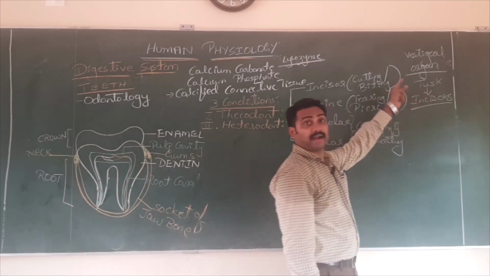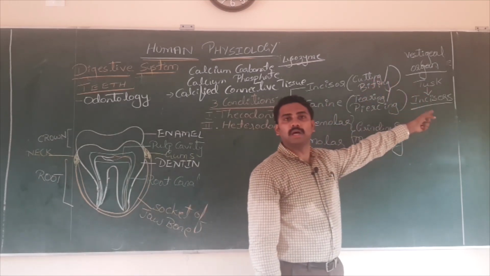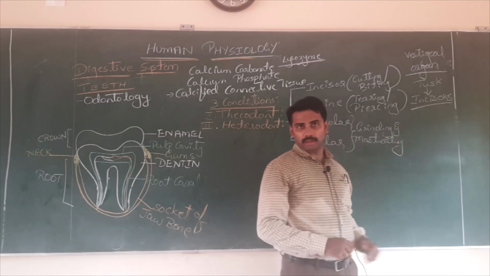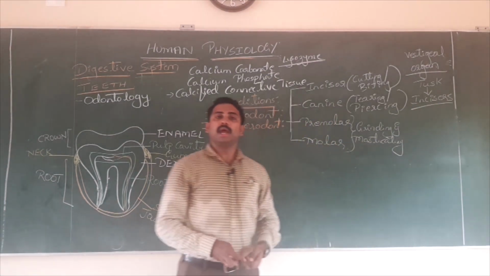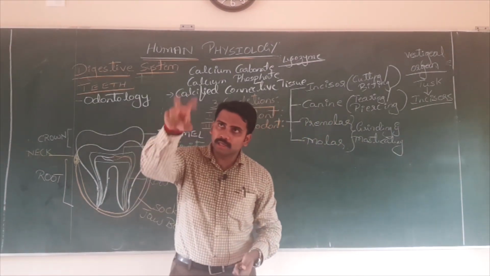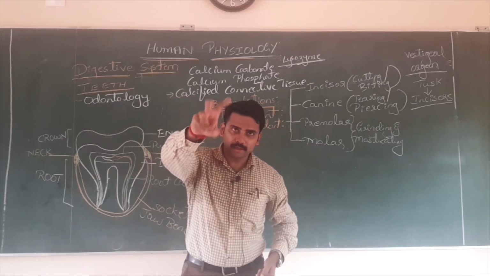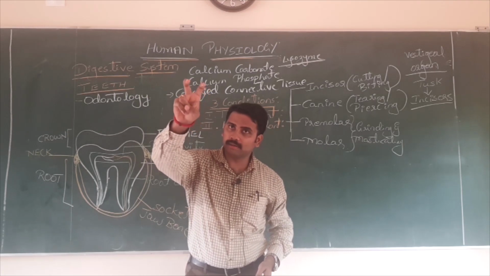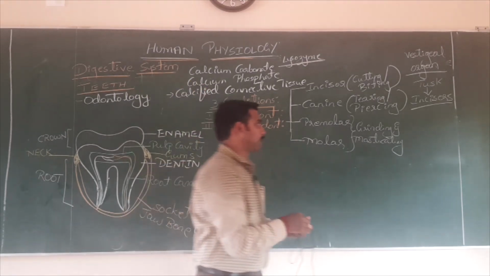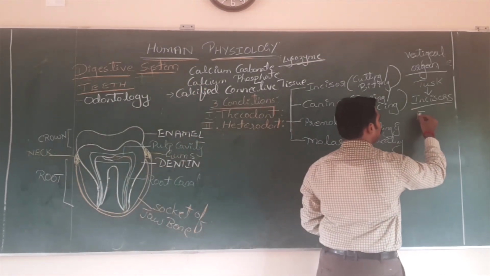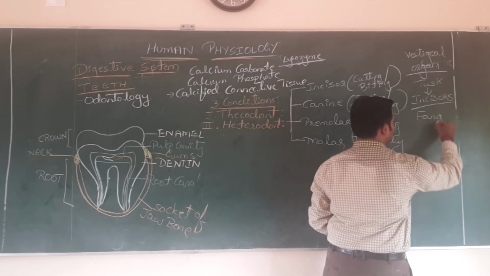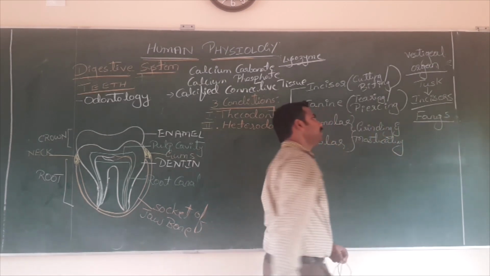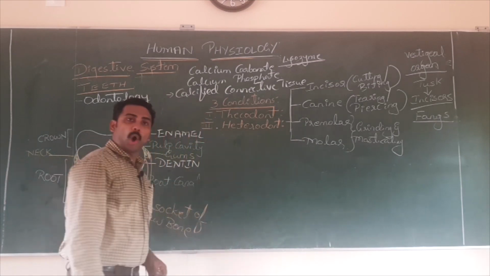As our teeth are of different shape and different size, it is called heterodont. Based on shape and size, they are of how many types? 4 types. The third condition of human teeth is diphyodont. What do you mean by mono? 1.